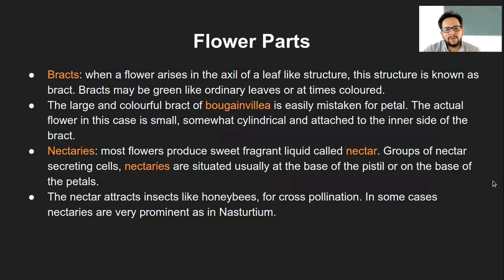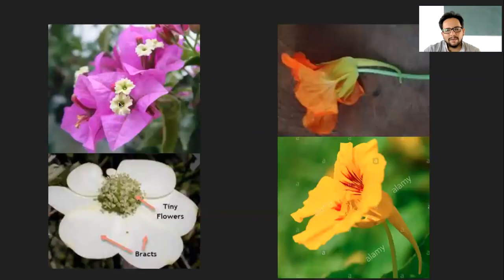And we had also looked at what is a bract, which is nothing but a leaf-like structure arising from the axil of the leaf, and especially in the case of bougainvillea where the flower itself is different and the bract is surrounding the flower. And the nectary, which is a nectar-secreting scale, and nectar-secreting cells.